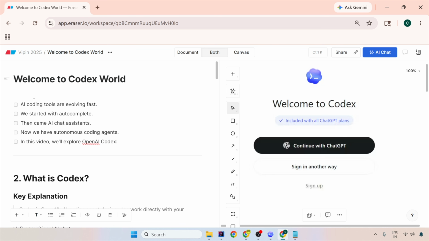Now in this world where AI is developing and emerging so quickly, AI coding tools have evolved very fast. We started with simple autocomplete and assistants like Tabnine. Then came AI chat assistants like ChatGPT's UI interface, where you copy and paste your code, get the suggestion, and then paste it into your workspace, where the chat interface does not have any access to your local environment.